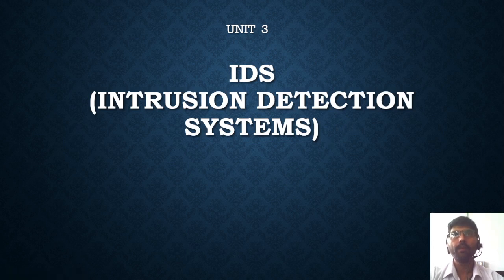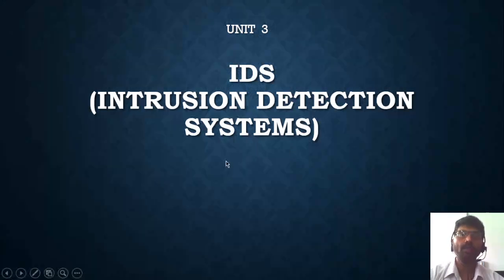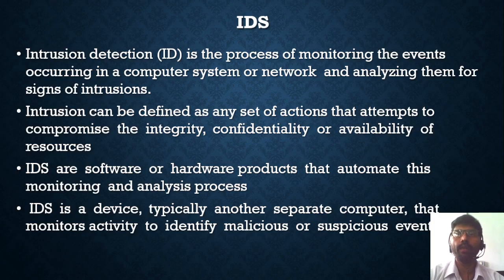In a similar way, we provide some security to the car, where if anybody tries to access or enter the car without permission, it will sound an alarm. If the alarm is not heard, it will blink a red light. So such systems are already introduced. Our computer is also a very precious property where we have to put some security. That is done by IDS.